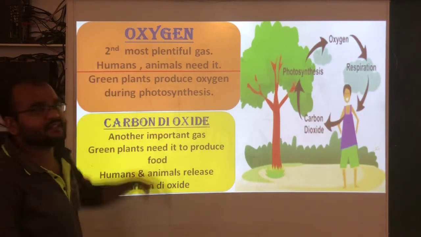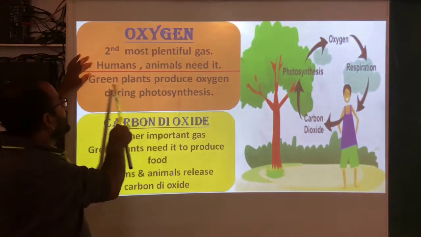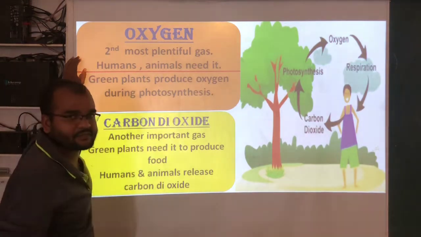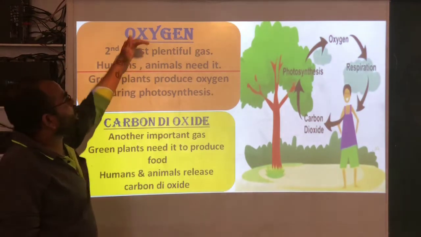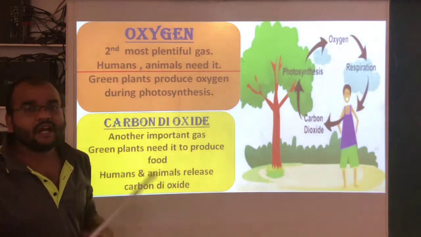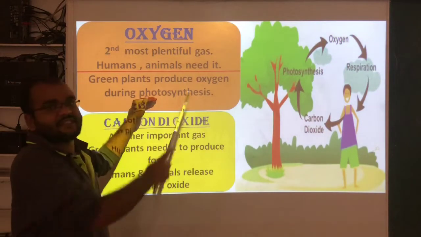Who needs oxygen? All the humans and animals. And green plants produce oxygen during photosynthesis. Who will produce this oxygen? Plants. How will they produce oxygen? Through the process of photosynthesis.